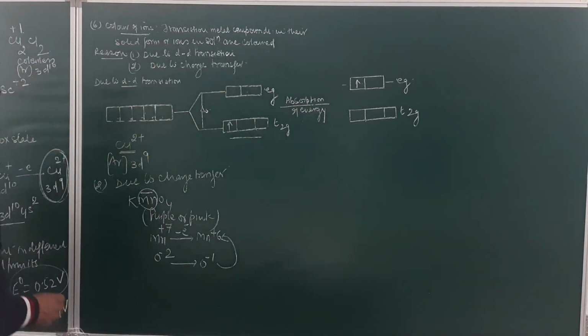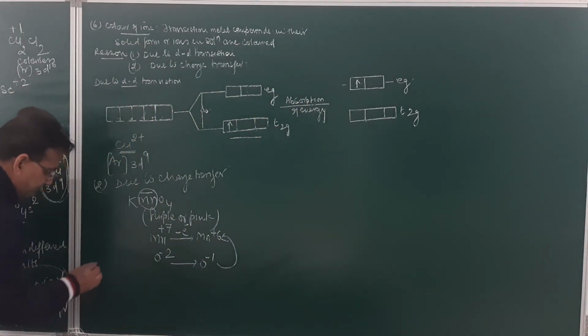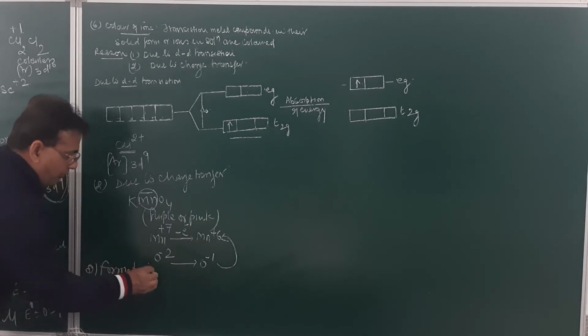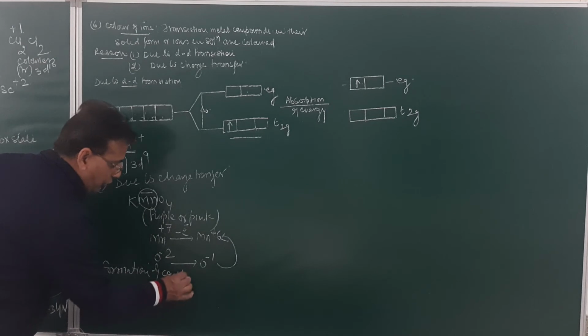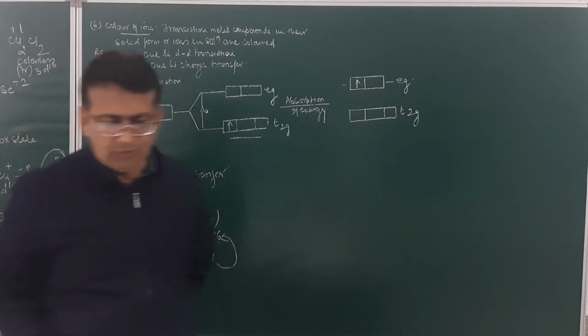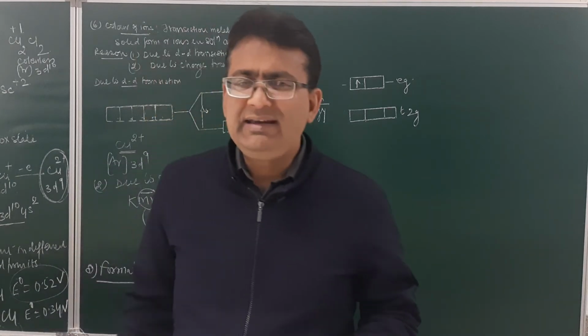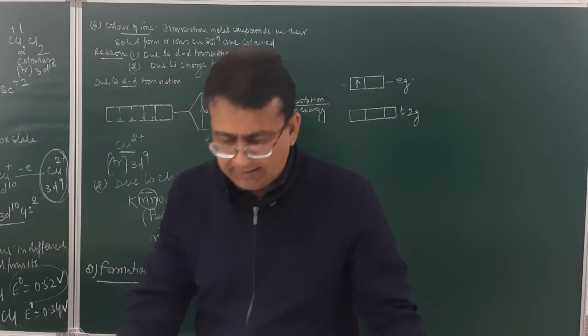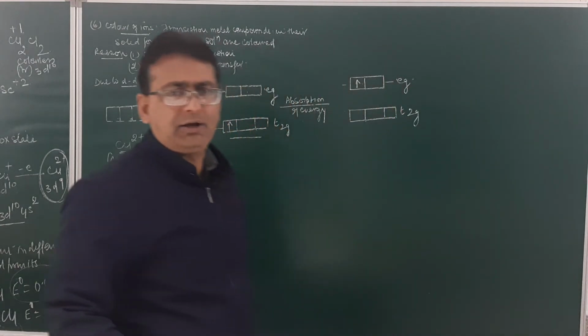Now, the next property is formation of complexes. Why do d-block elements form complexes? The reason is due to small atomic size, high nuclear charge, and vacant d orbitals.